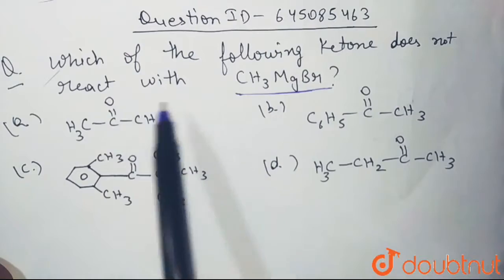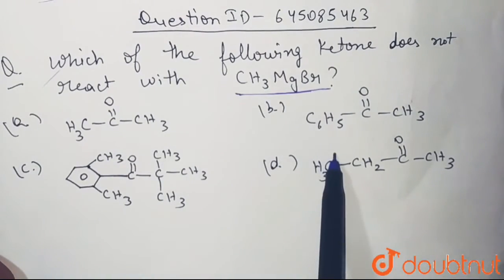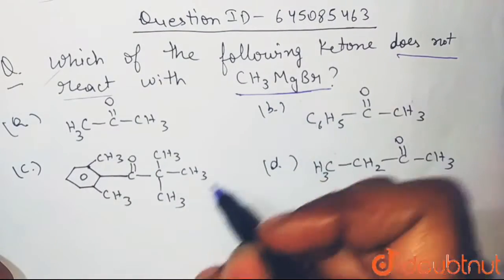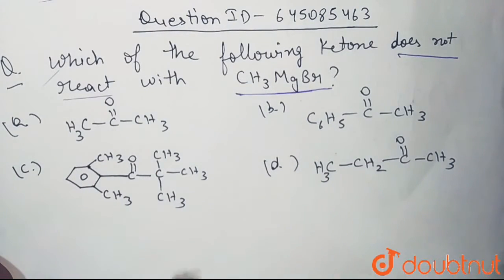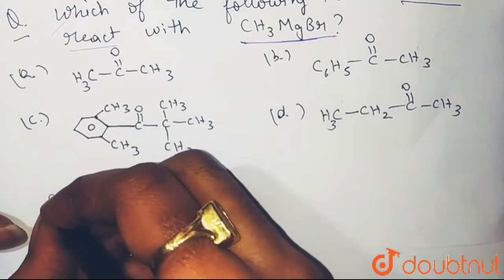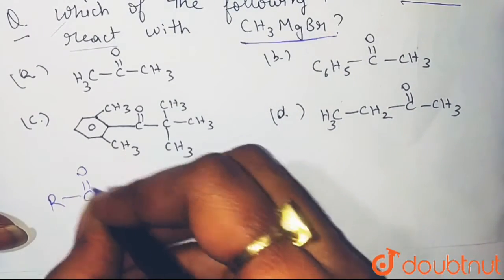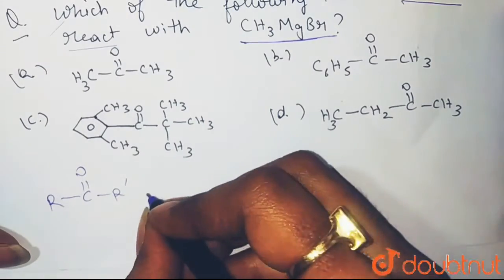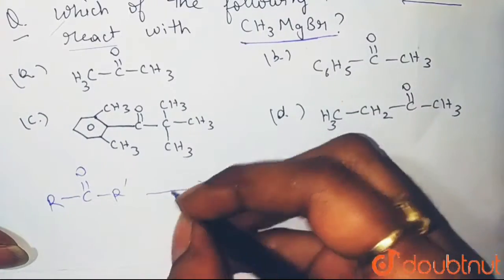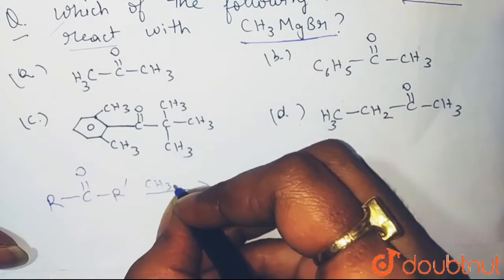Now we need to tell out of all these four options which ketone is the one which does not react with our Grignard reagent. Okay, so we know how Grignard reagents react with ketones. Let's say we have this ketone R, C double bond O and R dash. Let's say we are treating it with the same Grignard reagent, that is CH3MgBr.